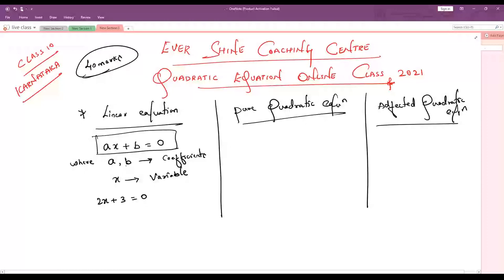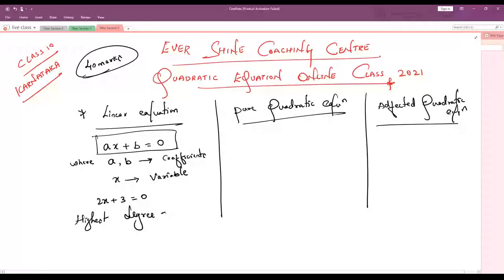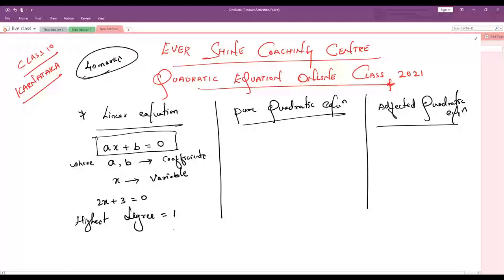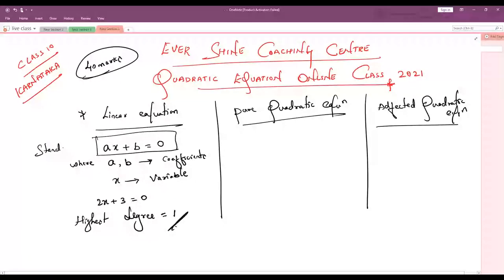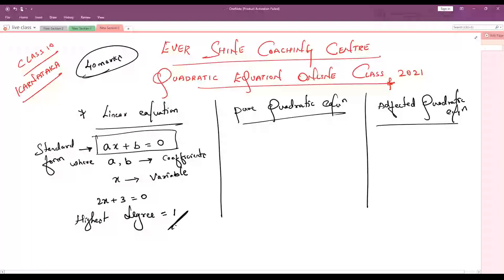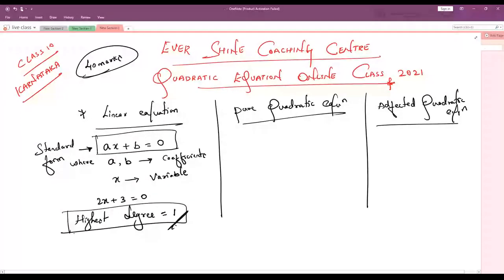Here the power of x, that is the highest degree of x, is 1. If nothing is there on x, we have to assume 1 is there. If the highest degree is 1, then such type of equation we call a linear equation. Here ax plus b we call the standard form. The standard form of a linear equation is ax plus b, and the highest degree of a linear equation is 1. You should not forget these 2 points.